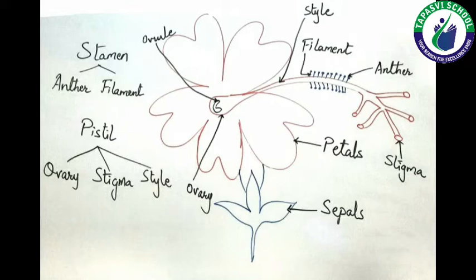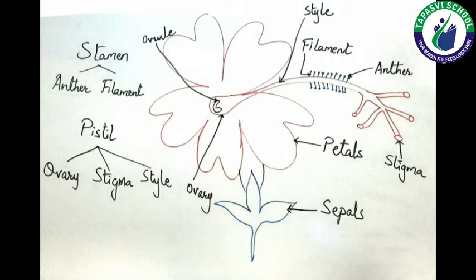Observe the figure carefully. You can see the green leaf-like structures below any flower. These are known as sepals. These sepals are always green in color. Different flowers have different numbers of sepals. Now we can see the different numbers of petals on the flower, right?